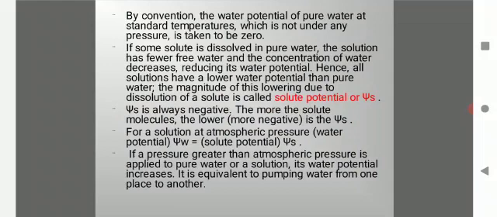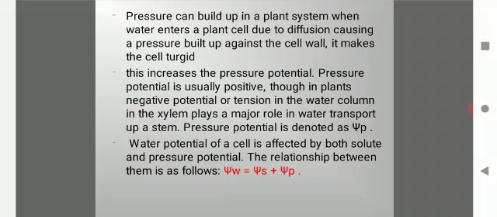If a pressure greater than atmospheric pressure is applied to pure water or a solution, its water potential increases. It is equivalent to pumping water from one place to another. Pressure can build up in a plant system when water enters a plant cell due to diffusion, causing a pressure build-up against the cell wall. It makes the cell turgid. This increases the pressure potential.